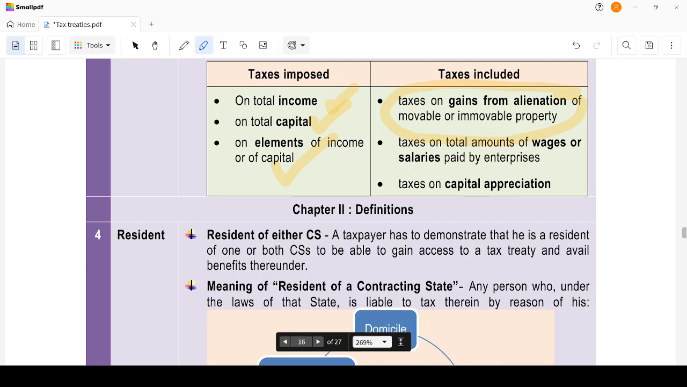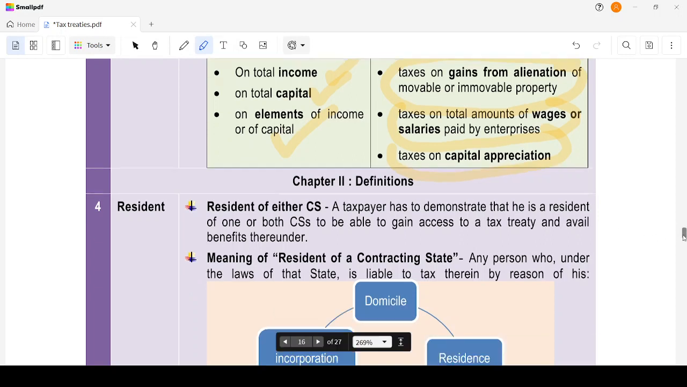Alienation means transfer of ownership of property rights. When there is a transfer of ownership or property rights, capital gain will arise, right? So that is known as alienation. From alienation, capital gain tax will be paid. Then tax on the total amounts of wages or salaries paid by enterprises, and tax on capital appreciation.